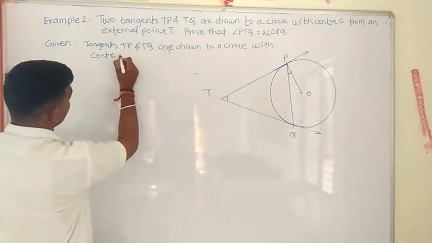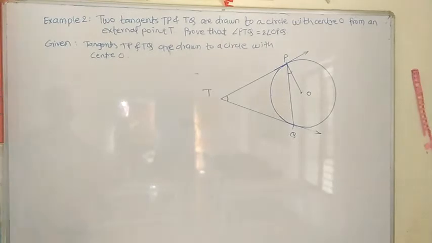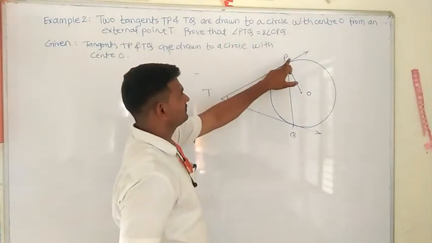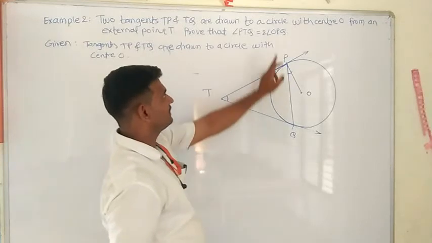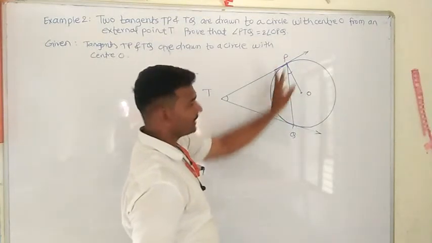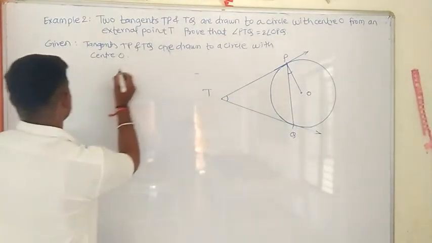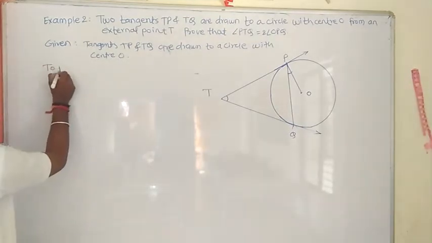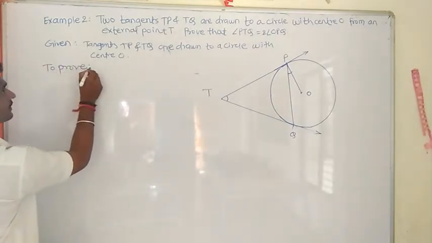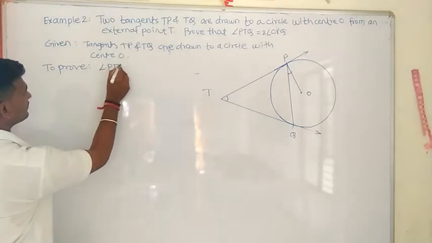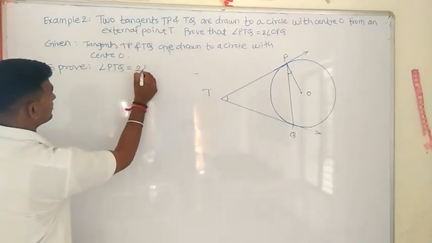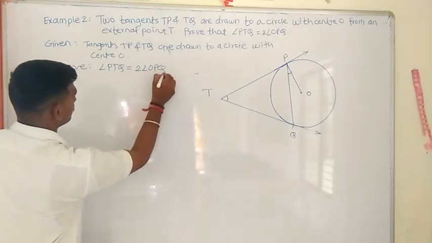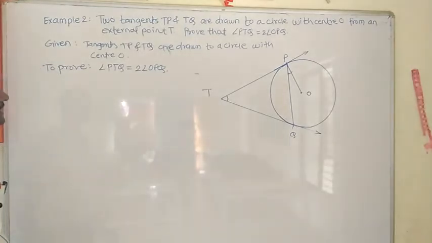Now what to prove here? To prove: angle PTQ is equal to 2 times angle OPQ. We have to prove this one.